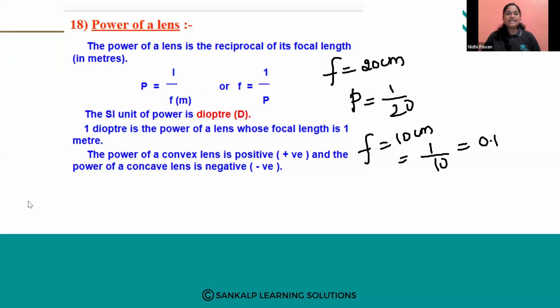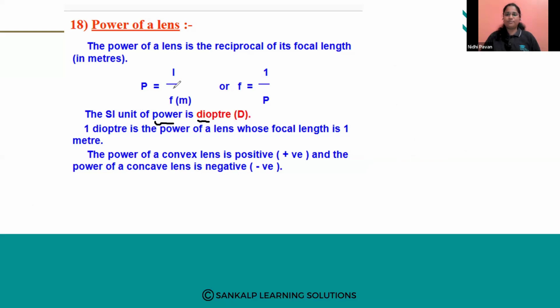And the SI unit of power is dioptre, the international unit. Like for mass, weight we have kg, for length we have meter, like that the SI unit of power is dioptre. Then 1 dioptre is the power of a lens whose focal length is 1 meter. They will ask, define 1 dioptre. Means when the focal length of a lens is 1 meter, then we can say the power of the lens will be 1 dioptre.